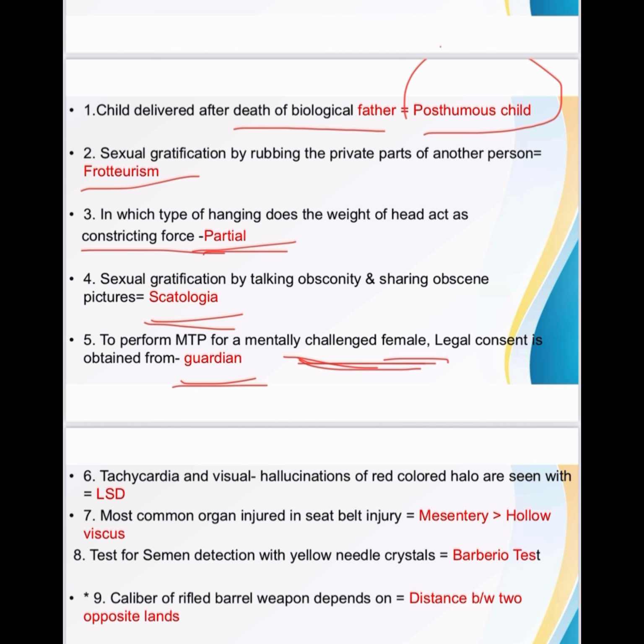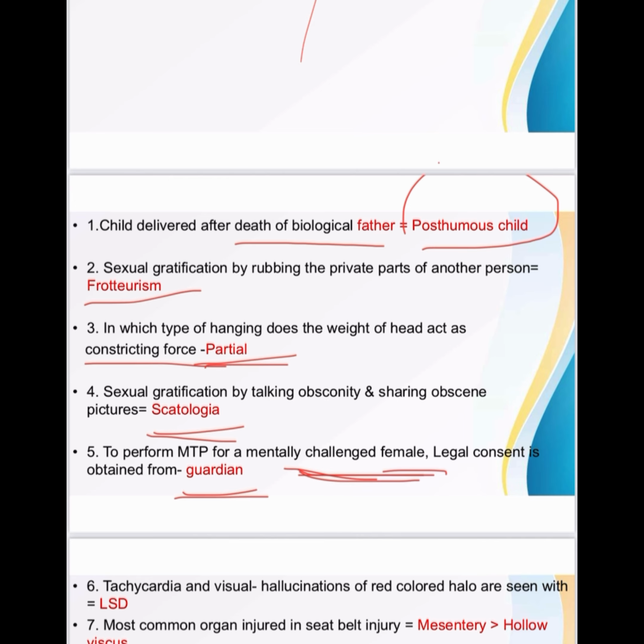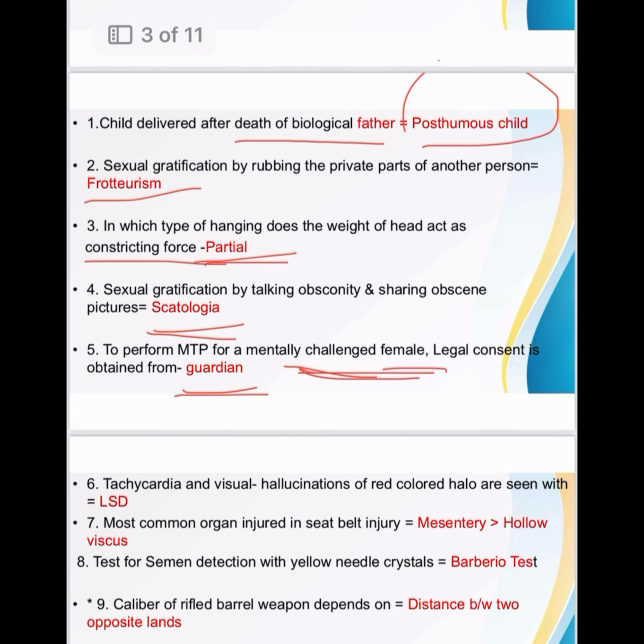Tachycardia and visual hallucination of red colored halo are seen with which one? LSD. So poison is important in FMT. Remember this with LSD. Then most common organ injured in seatbelt injury is mesentery more than hollow viscus. If both options are there, mesentery and hollow viscus, go with mesentery.